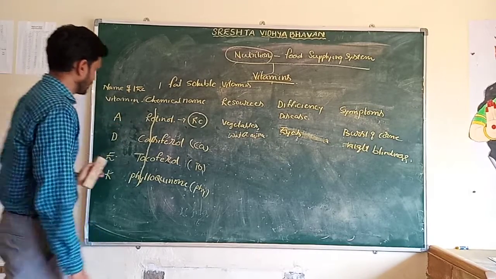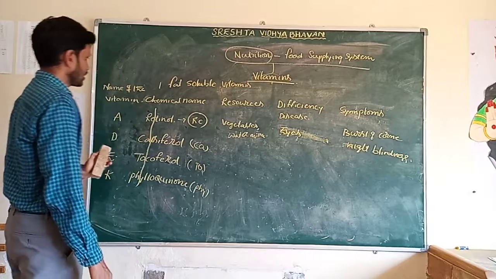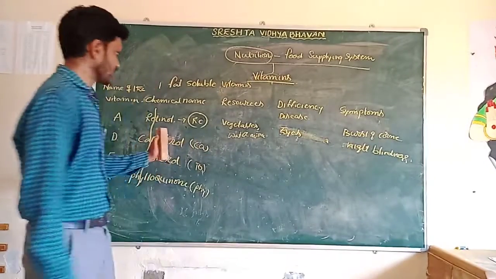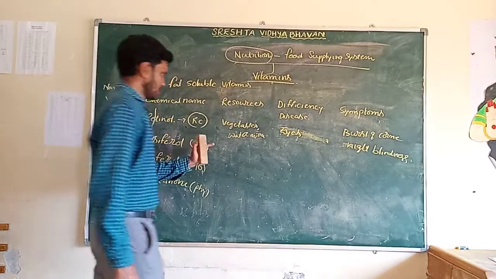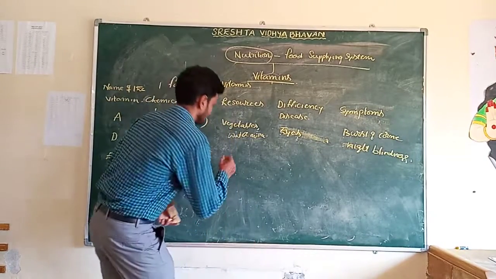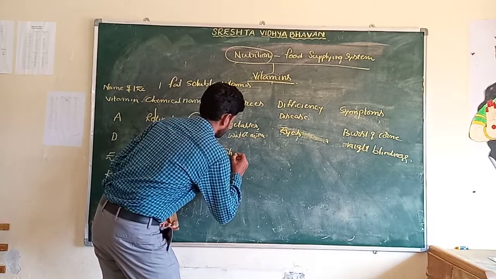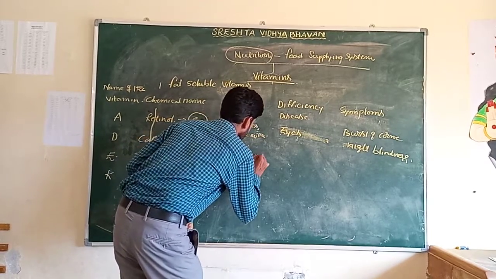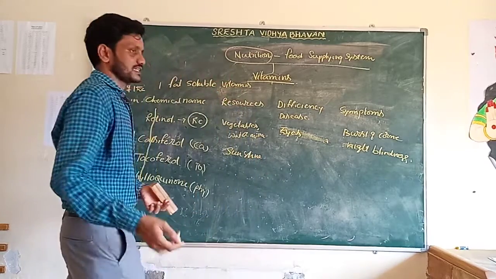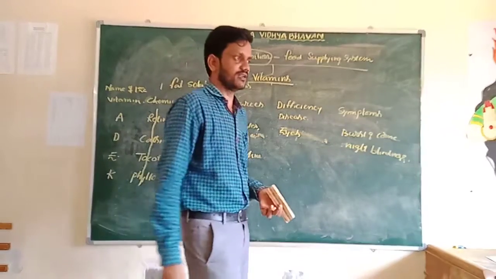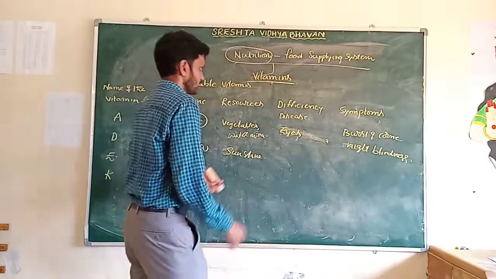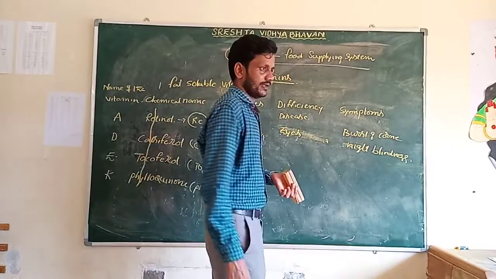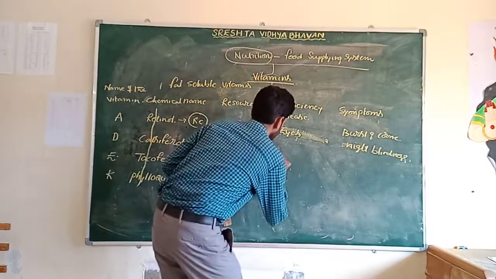Next, vitamin D. The chemical name of vitamin D is calciferol. The source of calciferol is sunshine. This vitamin is also called the sunshine vitamin. The deficiency disease of vitamin D is rickets.